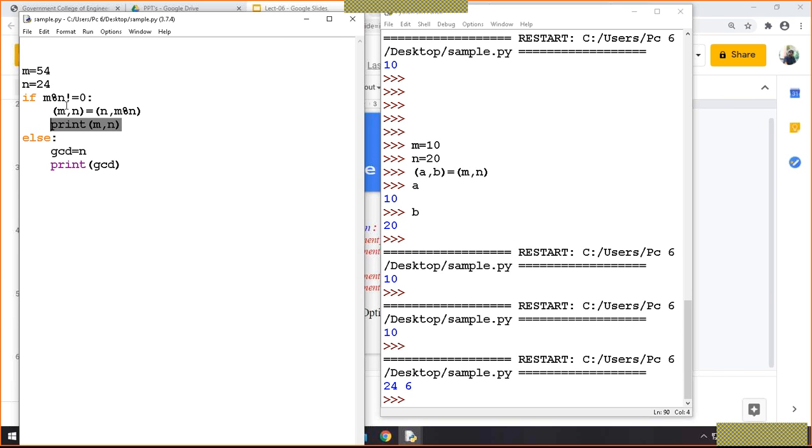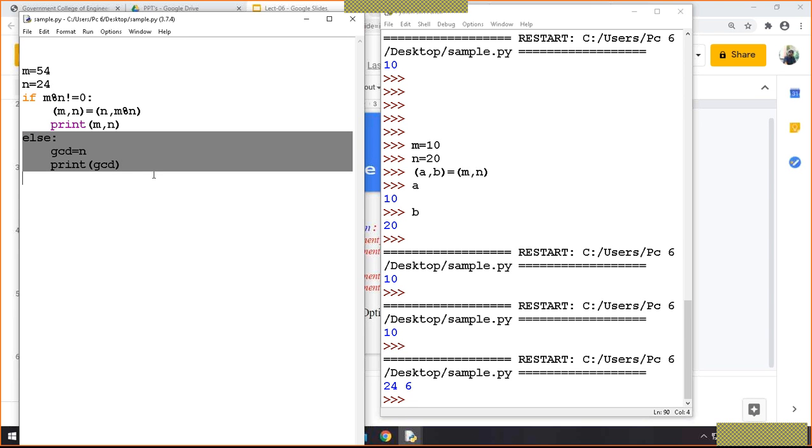Because if we are not putting this inside of this, it is a mandatory statement to execute after this if. That's why this has been printed. And see, as I said, everything is a command here. So these statements will be treated as commands. Just keep that in your mind.